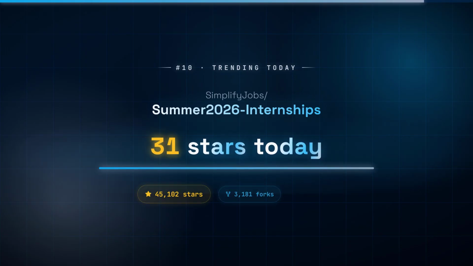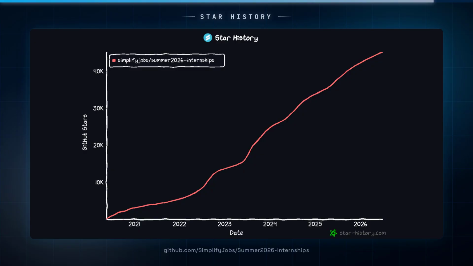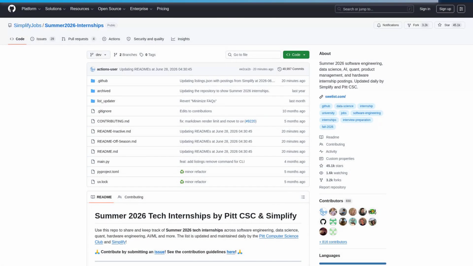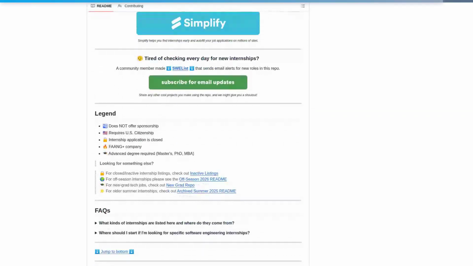Number 10, Summer 2026 Internships. 31 new stars today. This repository solves the problem of manually tracking hundreds of company career pages for summer 2026 tech internships by aggregating roles from community submissions and automated hourly scrapes into a single structured list.